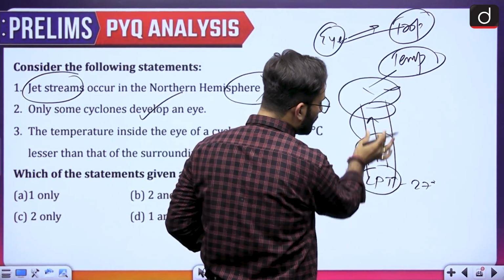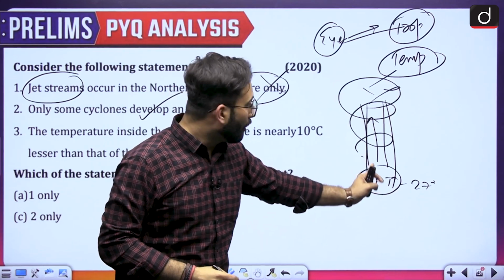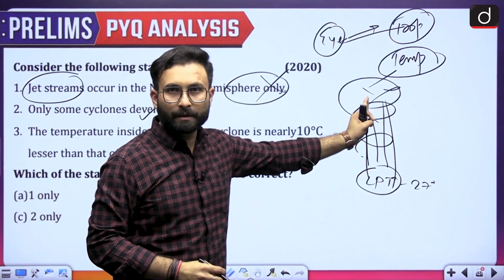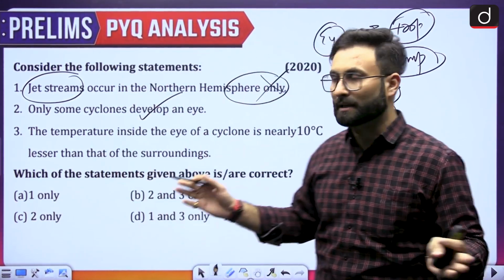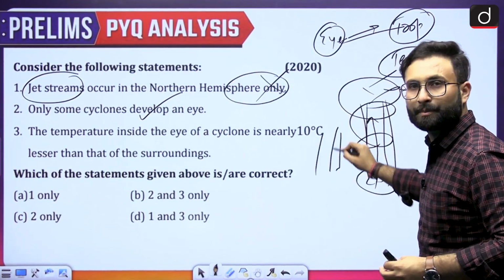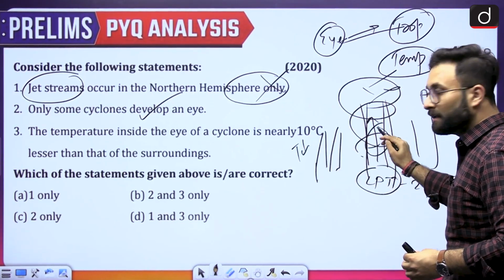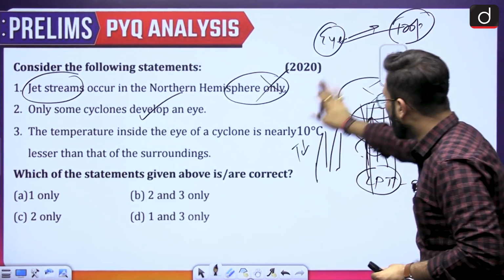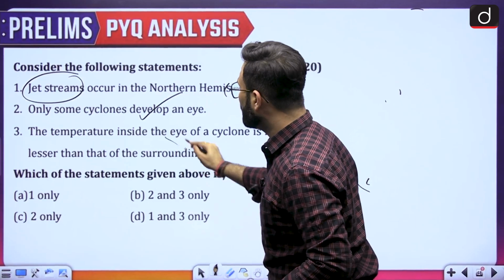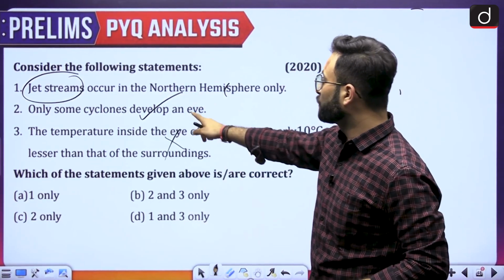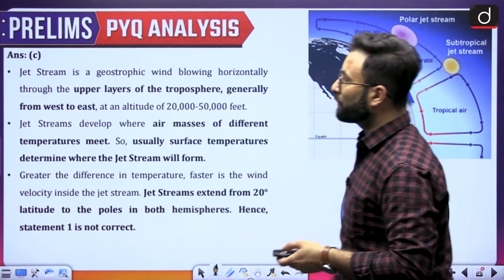But in the center part of it, where the convection is happening, the temperature is already high, hot air is moving in the vertical column over there, so this area will be having a temperature higher than that of the rest of the cyclone. Over here you will be seeing condensation, precipitation will be there, because of which the temperature will be lesser. But in the eye, because of the convection, the temperature will be higher over here and not less. So considering that, statement 3 will be wrong. So only 2 is correct over here. Option C is your right answer. I hope that is clear.